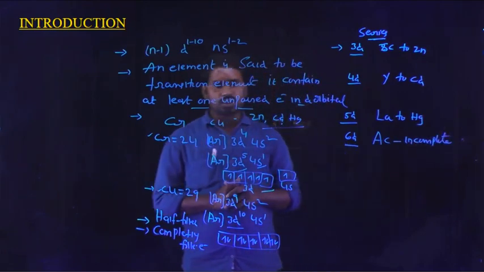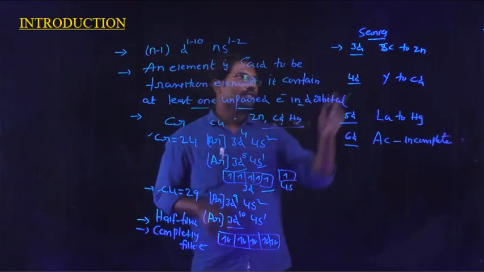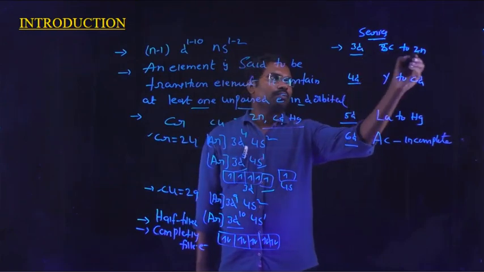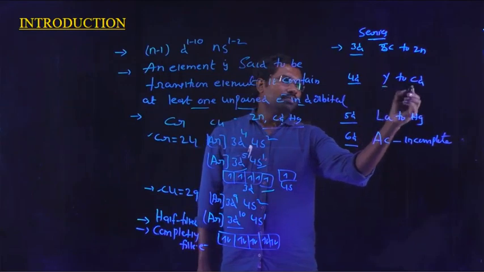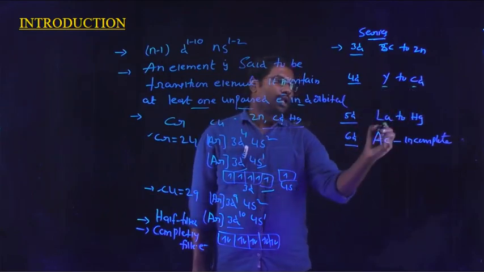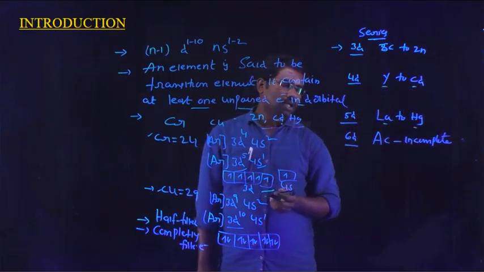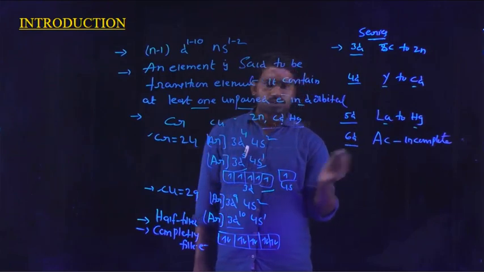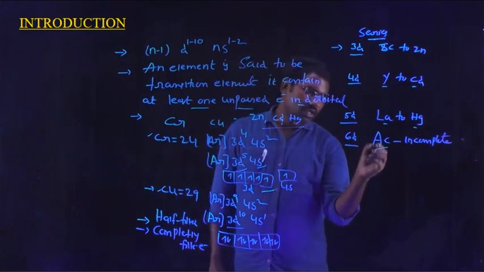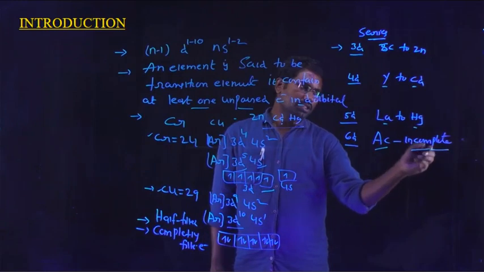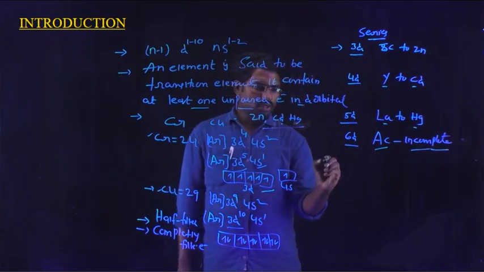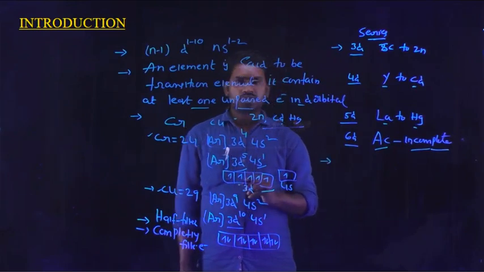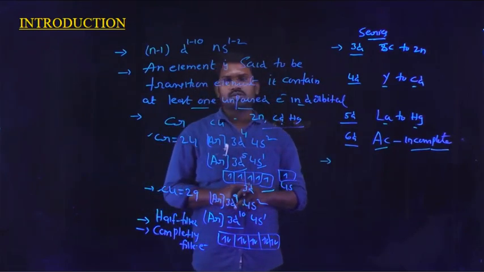So the elements present in these 4 series are: in the 3d series, scandium to zinc; in the 4d series, yttrium to cadmium; lanthanum to mercury; and the 6d series starts with actinium, but it is still incomplete.